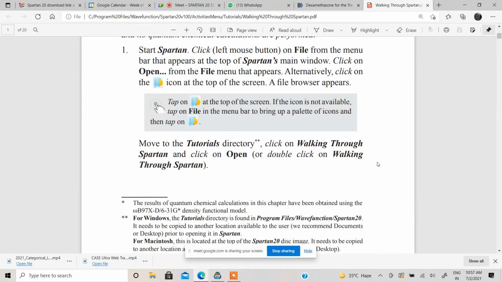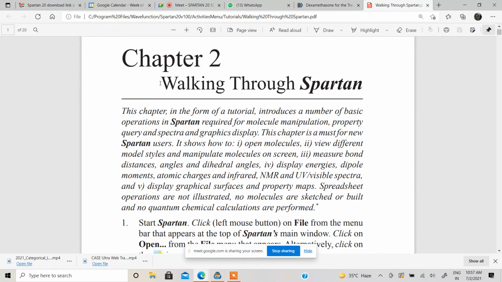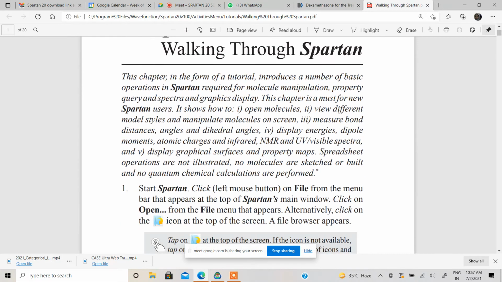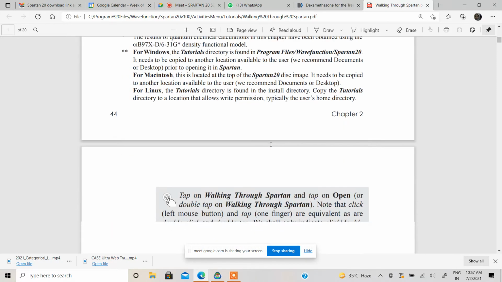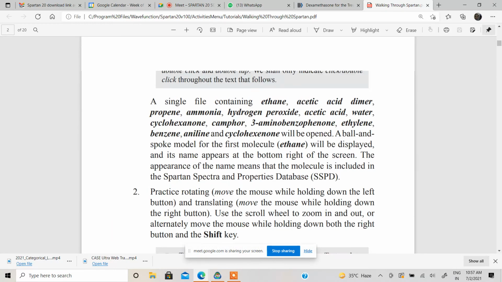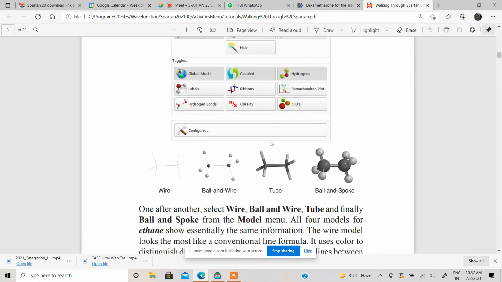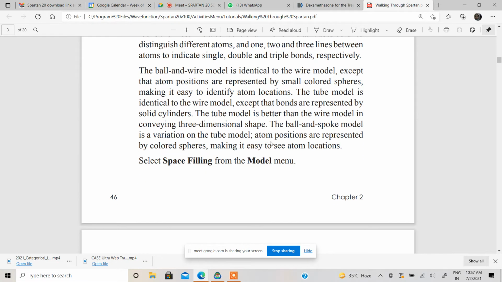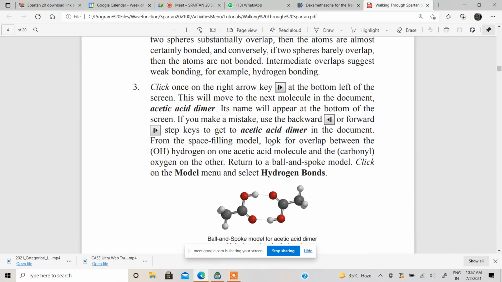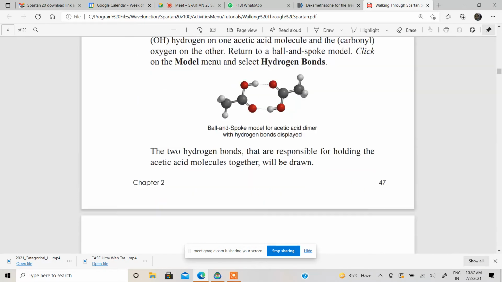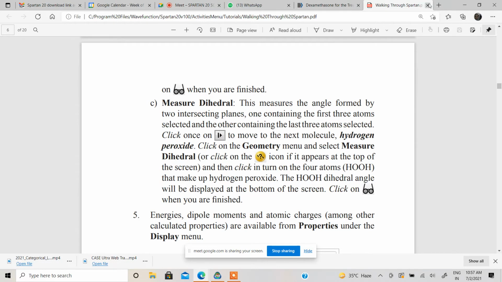Yes, sir. Okay, great. So see, they are just showing you how you can start with this Spartan software. If you're a very beginner, they have some preloaded molecule inside the software. And what you can do, you can repeat the things what they are showing you in this PDF file, right? So it's a quick PDF file, and by going through this in just one day, you will get the idea how to start with the software. And the good part is that whatever the molecule you are seeing in that window, it is preloaded with the software itself. I will show you. So this is for one.